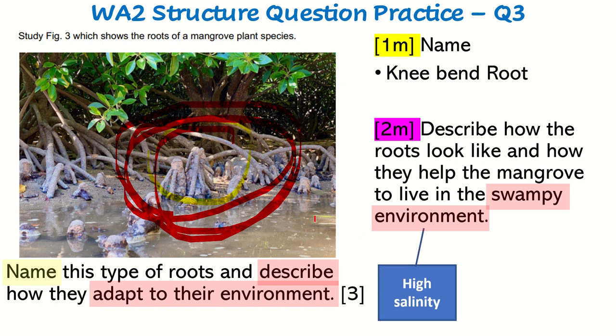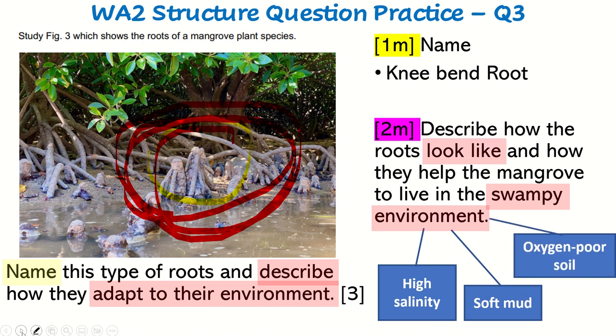The water has very high salt content, very salty. Generally, the mud is also very soft because it's constantly submerged in seawater. And the soil has very little levels of oxygen. So oxygen poor soil, lots of bacteria and very little oxygen. So that is a swampy environment.